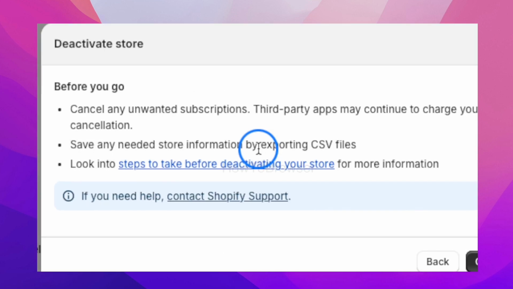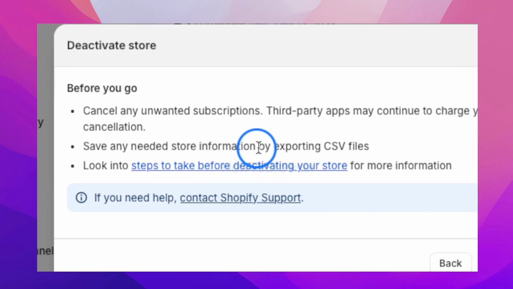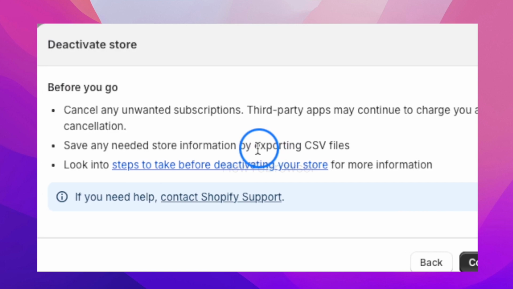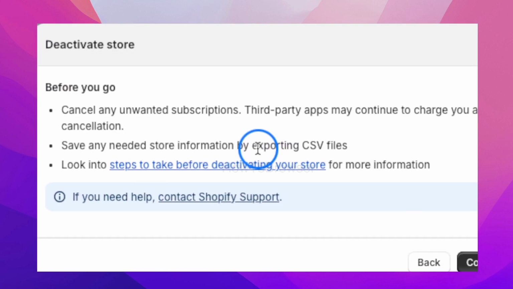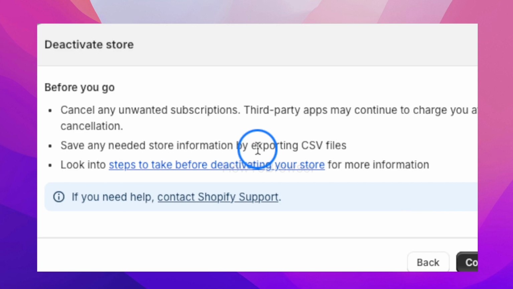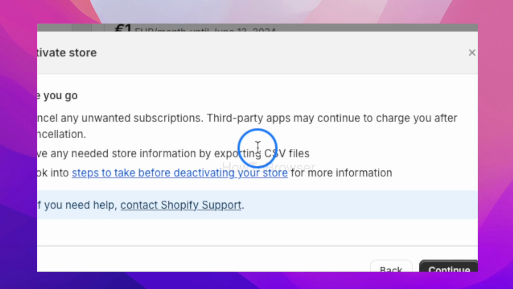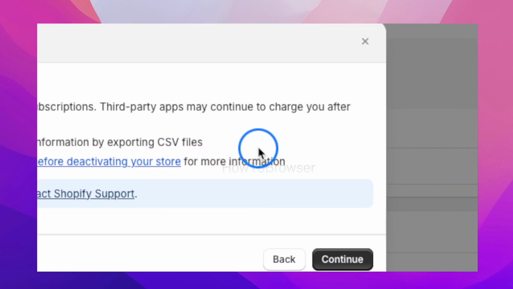And when you click on deactivate store, you're going to see this: before any cancellation, third-party apps may continue to charge you after cancellation. So that's what I said at the beginning of this video. Make sure you cancel your subscription, maybe you have a subscription going on for some third-party apps. Make sure you cancel those subscriptions for those apps as well. And now just click on continue.